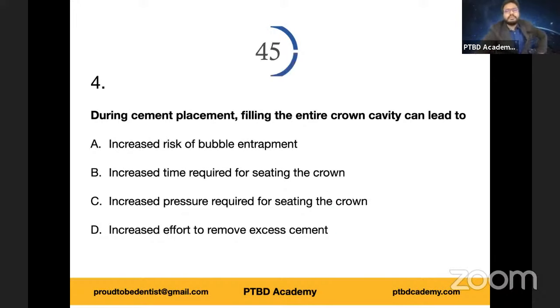Fourth question. During cement placement, filling the entire crown cavity can lead to. So it's an extension to the previous question. And some of you might have a doubt. Why not fill the entire inner cavity volume with cement, to be on the safe side, and then place it? What could that action lead to? Option A, increased risk of bubble entrapment. Option B, increased time required for seating of crown. Option C, increased pressure required for seating the crown. Option D, increased effort to remove excess cement. So which one do you think is more appropriate answer?